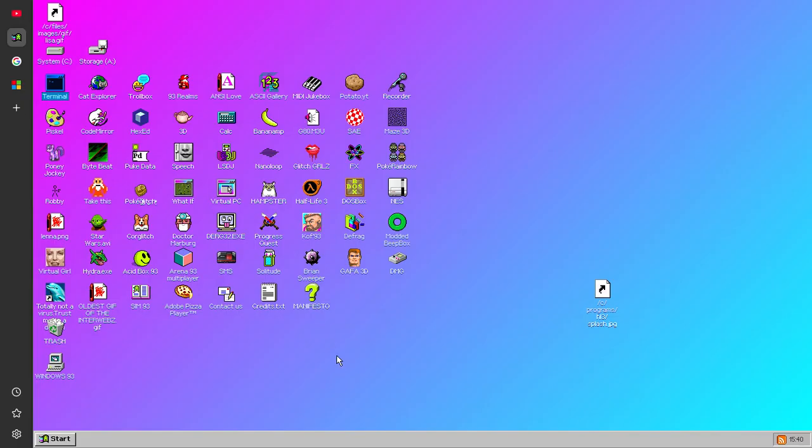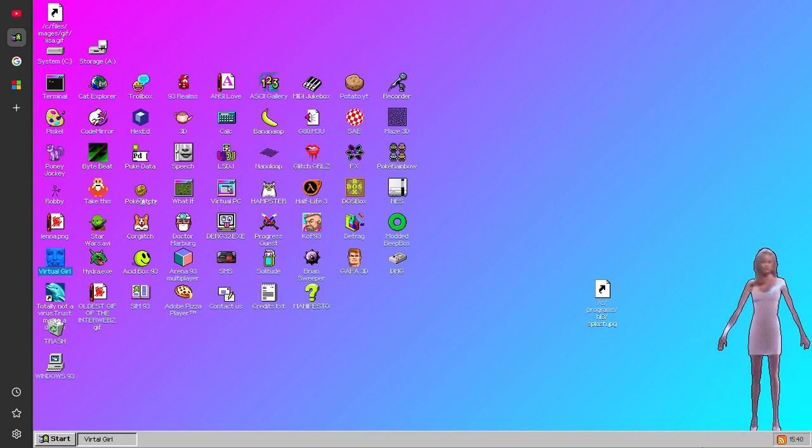Okay, so I want to show you some software which I love that is now included in Windows 93 if you want to install all the games and software, and that is PhotoGirl. So if you ever wanted to have a girlfriend but all the girls say you are ugly and that you are just a waste of space, then all you do is open up PhotoGirl on Windows, and over here is a girlfriend that will love you. So yeah, she doesn't really do much. But if you want to have a girlfriend now, would you have a girlfriend? So yeah, you can go ahead and kiss the monitor if you wanted to, where she is right now.